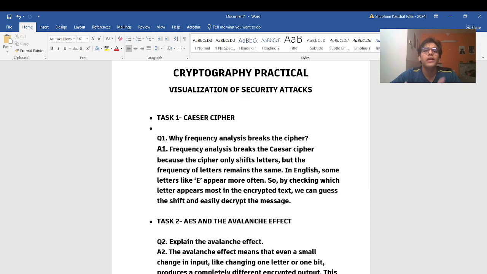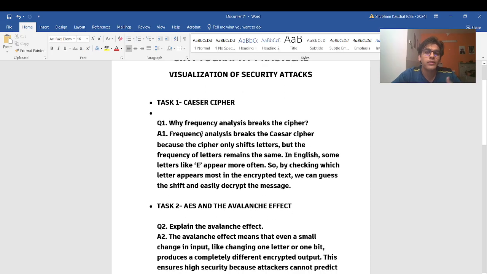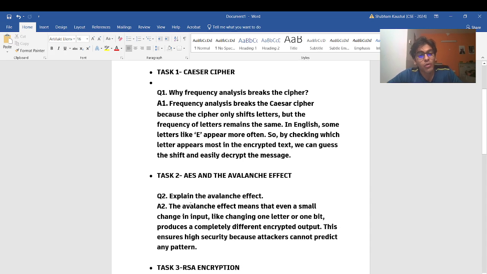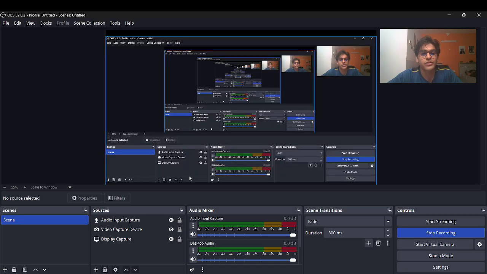As we know, E is the most frequently used letter, it appears the most. So by checking which letter appears the most, we can figure it out. So by using brute force attacks, Caesar ciphers can be figured out. So they're not the best method for cryptography. Now, the second point, the second task, we'll be talking about AES and the avalanche effect.